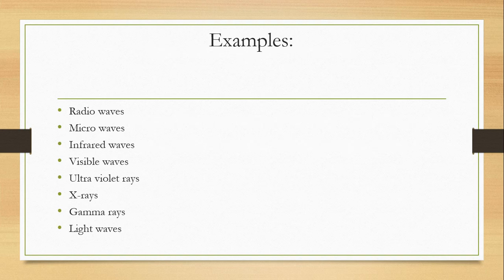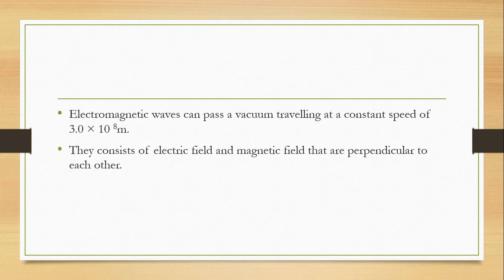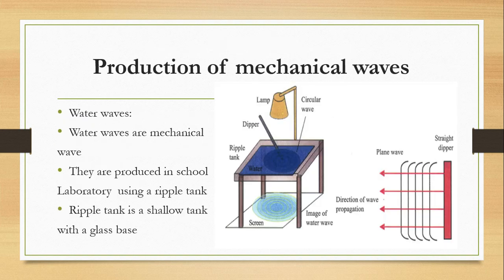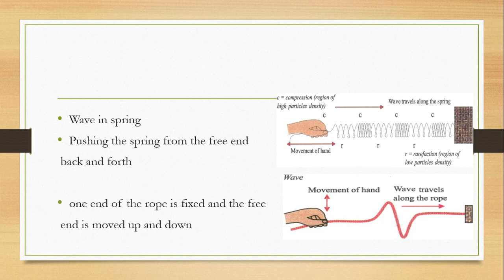And we can study mechanical waves, for example water waves, with the use of a ripple tank in the laboratory. And waves in a spring can be demonstrated by fixing a spring at one end and moving it back and forth, and you will see the region of compression and region of rarefaction.